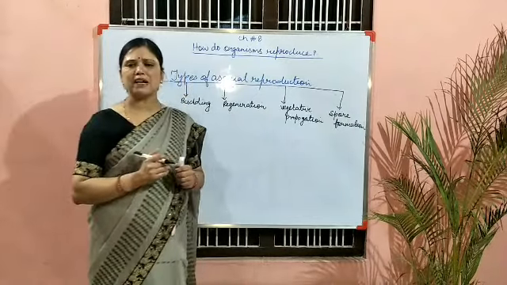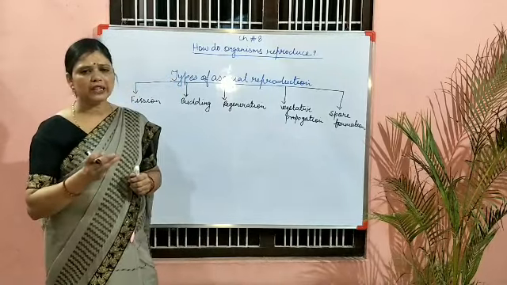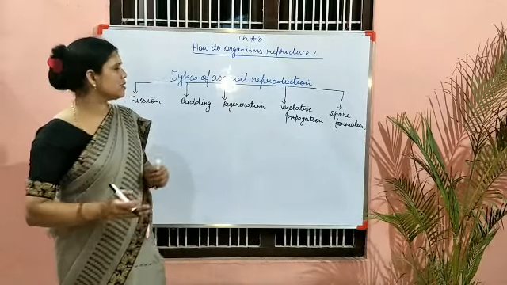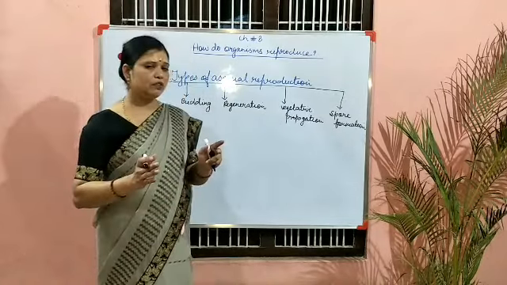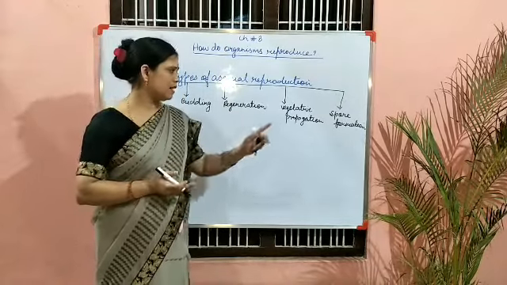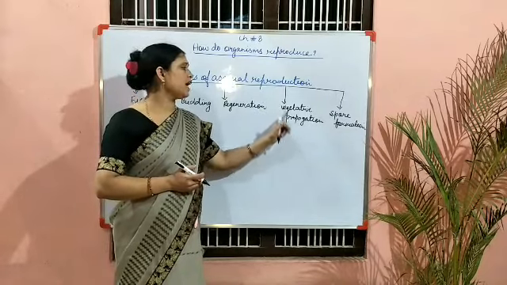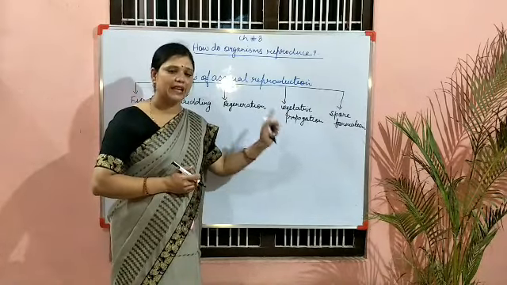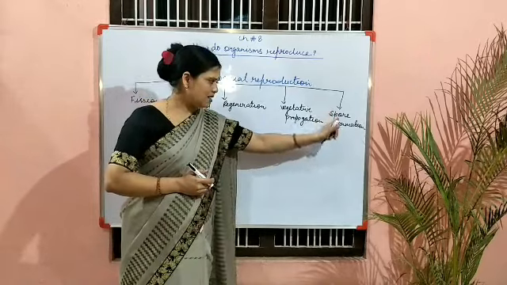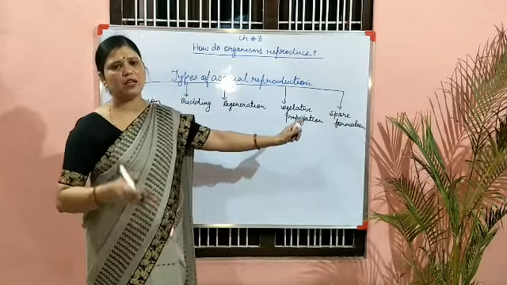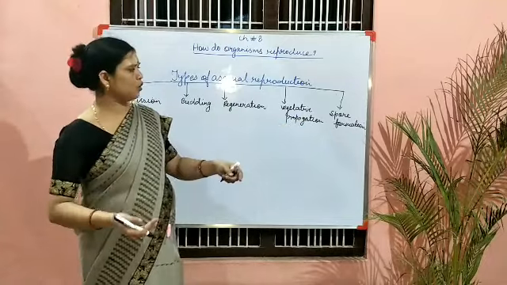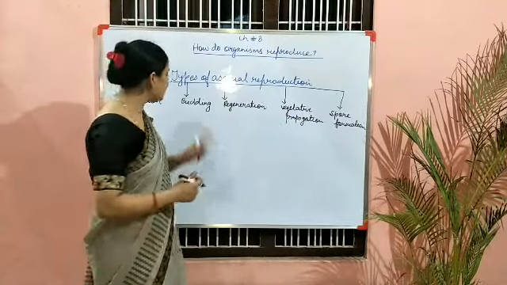Vegetative propagation means the formation of a new individual from the vegetative parts. So what are these vegetative parts? Root, stem, leaves. These are considered vegetative parts. If any individual develops from these parts, it is known as vegetative propagation. Now last is spore formation. Here new individuals are formed through spores. Now just listen, I am going to explain it one by one.